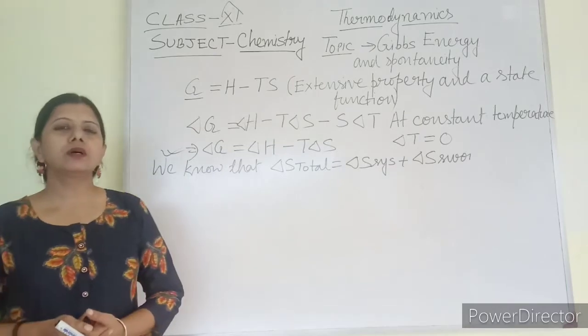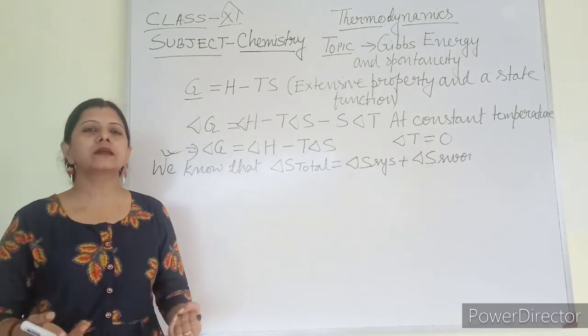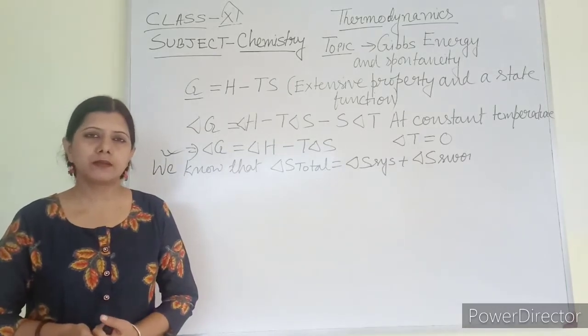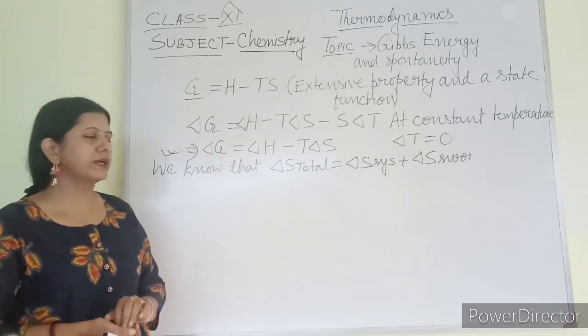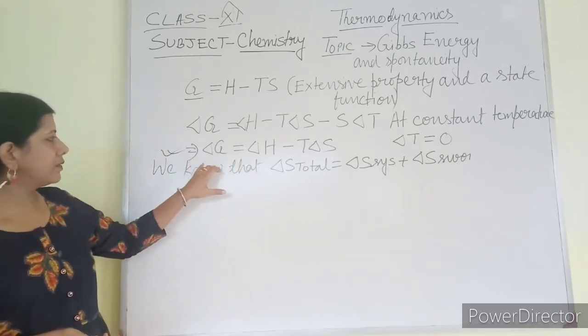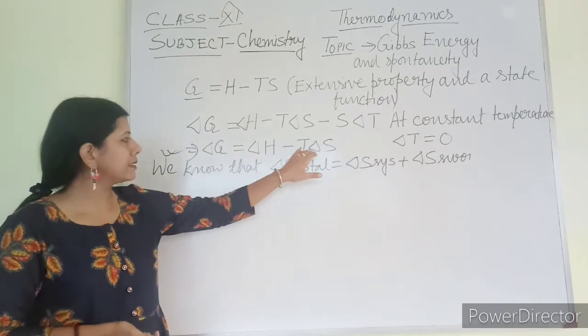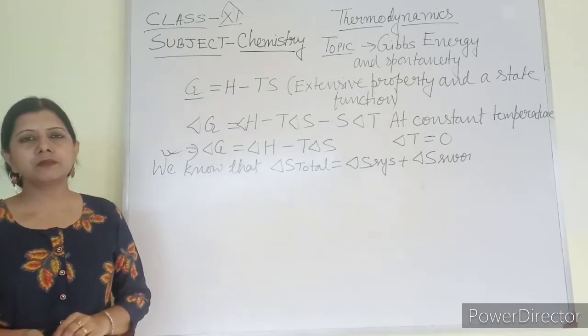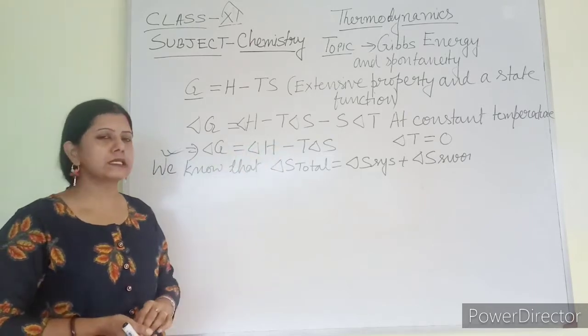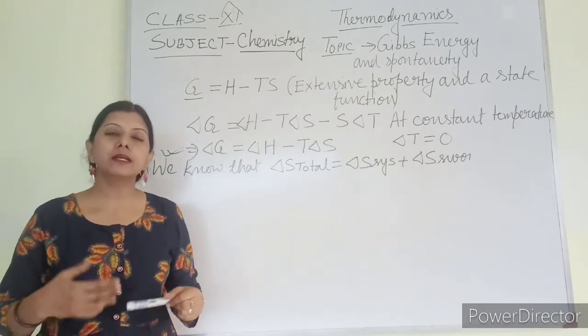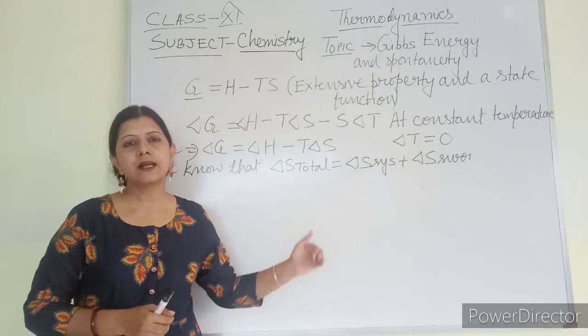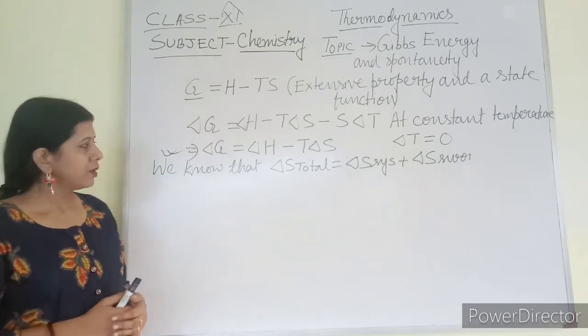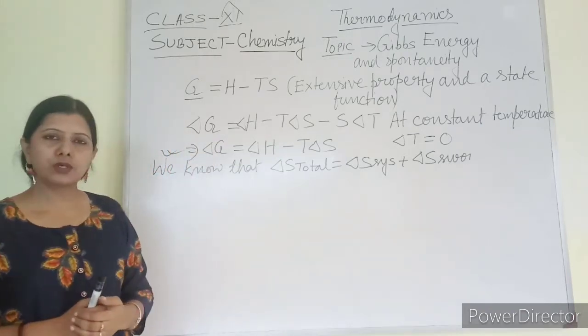And mostly all the reactions we generally do at constant temperature, so this is the equation we are going to use. Here you can find both delta H and delta S are there. So we can relate the spontaneity by comparison with both these terms. How it can be related with spontaneity, that I am going to explain now. This equation you have to remember.